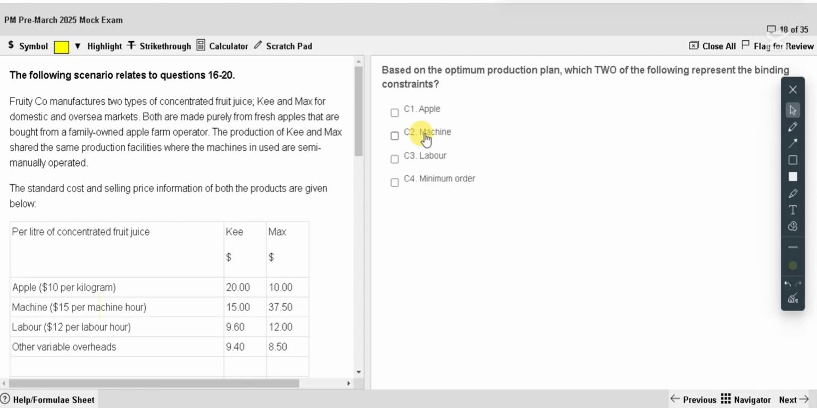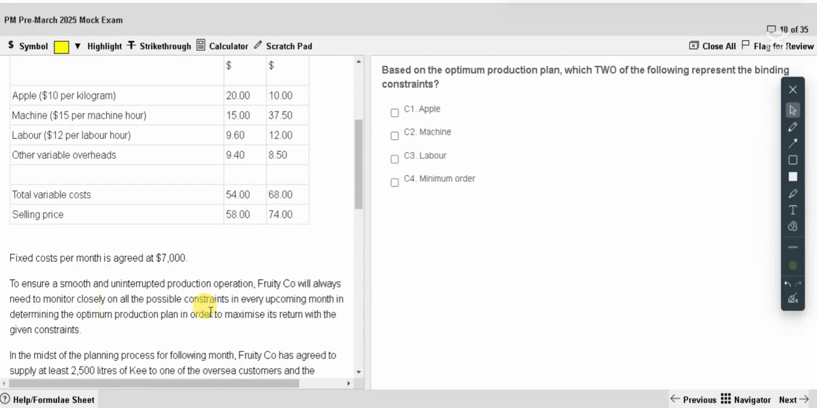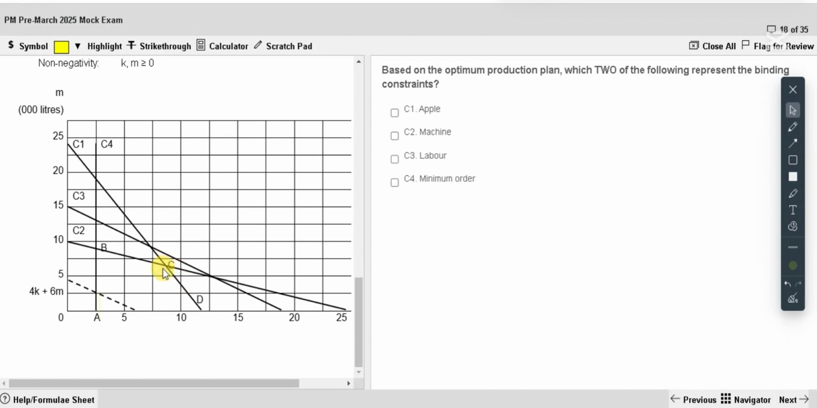Based on the optimum production plan, which two of the following represent binding constraints? Very easy. Go to the graph. You know this C is the optimum point. Whichever lines go through that optimum point are binding constraints. So C1 goes through the optimum point. C2 also goes through that. C3 doesn't go through that. Minimum order doesn't go through that. They are away from the optimum point. So it's only C1 and C2 binding constraints.